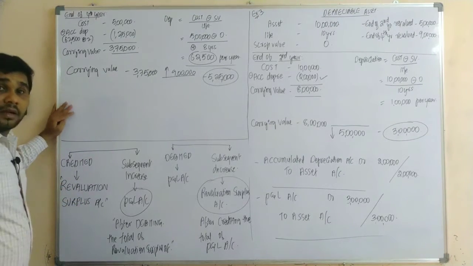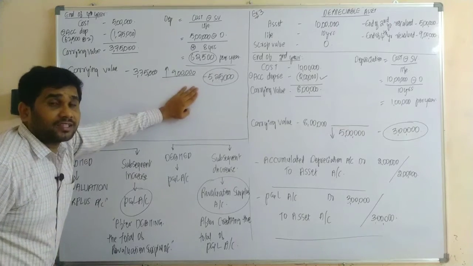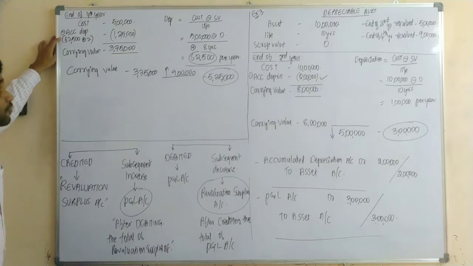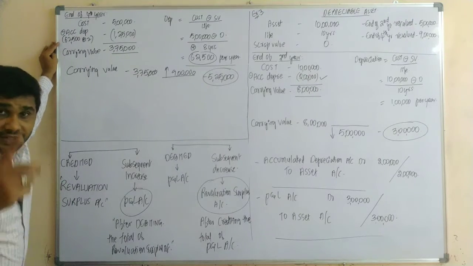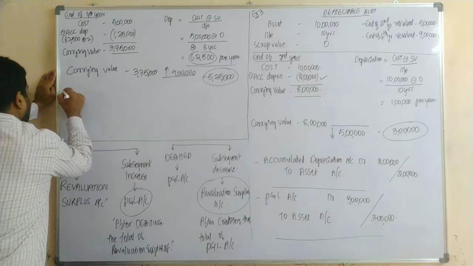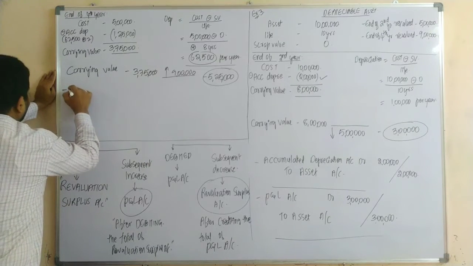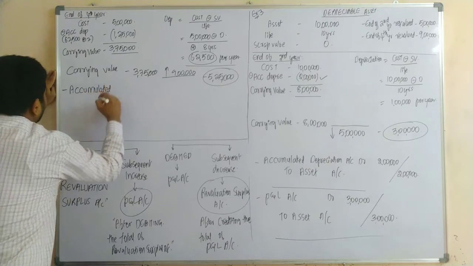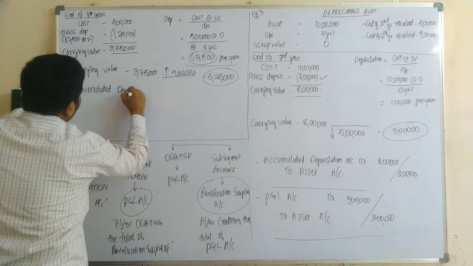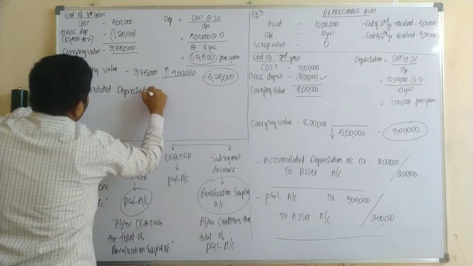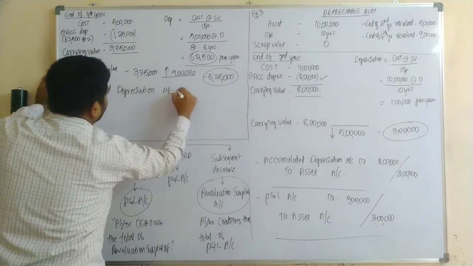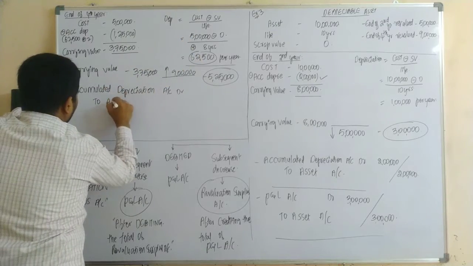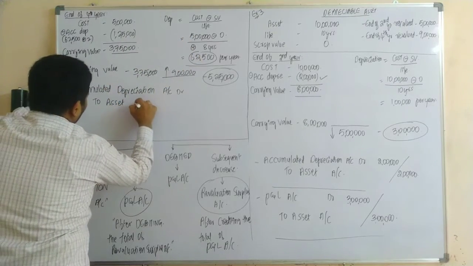Now, before recording this revaluation difference, first of all we are supposed to record the journal entry for accumulated depreciation. Yes or no? So the journal entry would be accumulated depreciation account debit to asset account.